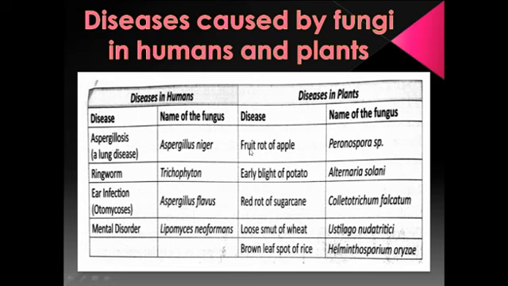Same way in plants, it causes fruit rot of apple, early blight of potato, red rot of sugarcane. This already we have discussed. Red rot of sugarcane: sometimes you will see some red spots on the leaves and on the sugarcane as well. That is called red rot of sugarcane. This is a fungal disease. Then loose smut of wheat and brown leaf spot of rice. So these are the diseases caused by fungi in plants and humans.